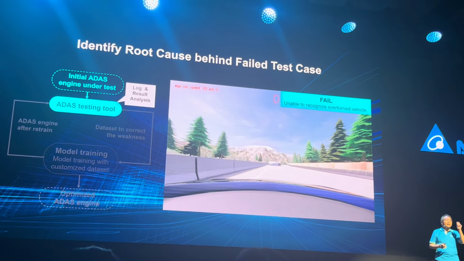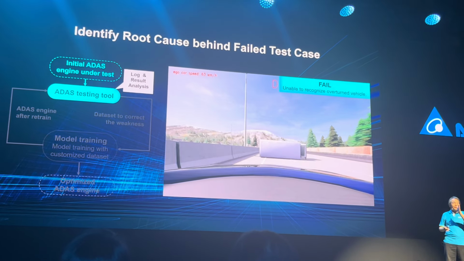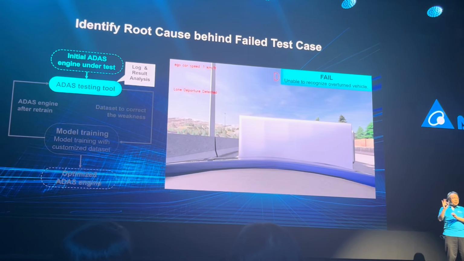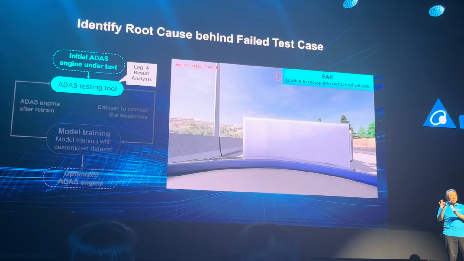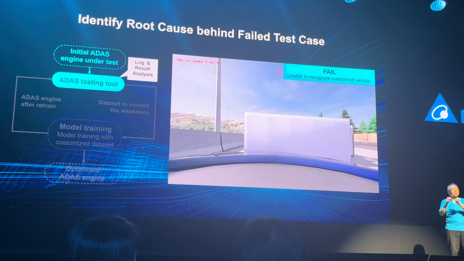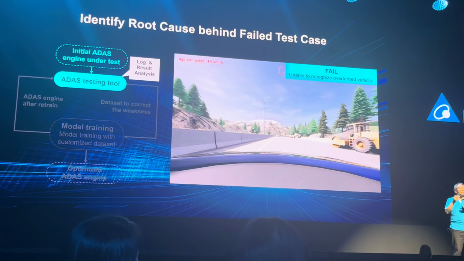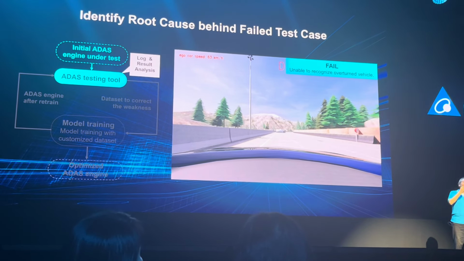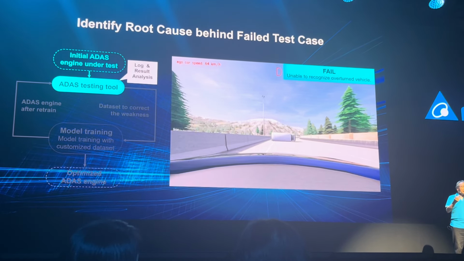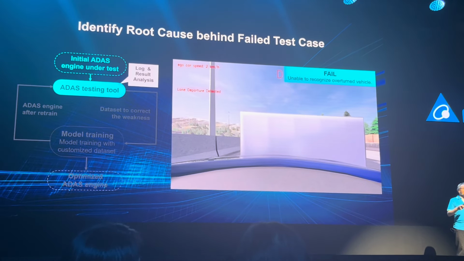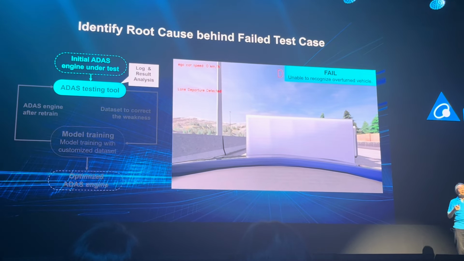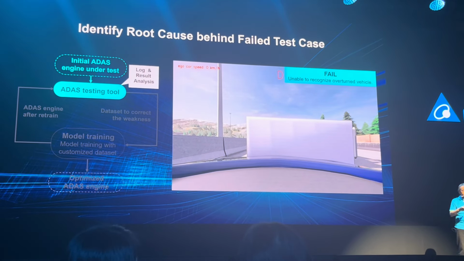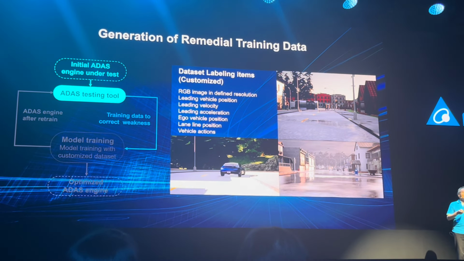Now, knowing that this is the root cause, that the perception engine of the ADAS system is the subpart that's responsible for the failure, and the reason it fails is because it cannot recognize this kind of object, Kota says that maybe we can generate additional test cases similar to this one, but containing a lot of these overturned trucks. For example, like this.